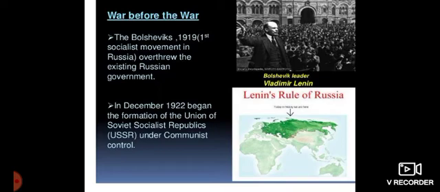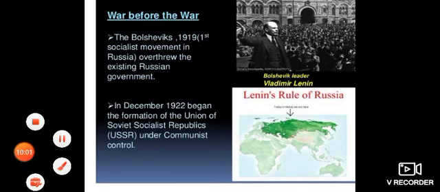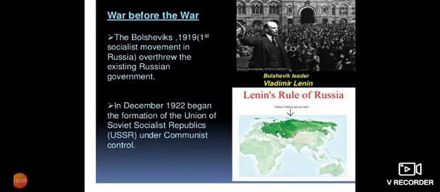If you remember the Bolsheviks, Lenin, Vladimir Lenin, when we had the Bolshevik Revolution in 1917 in Russia, you had the establishment of the Bolsheviks. That was the first socialist movement in Russia that overthrew the existing Russian government. The Tsardom came to an end because of the Bolshevik Revolution, and that's how communism was established in Russia.